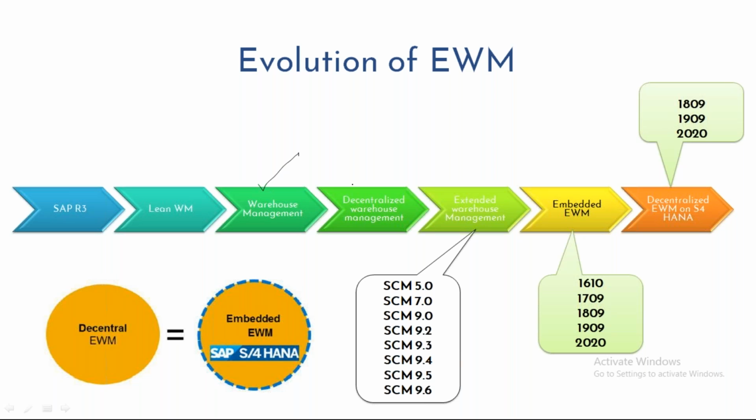But whereas if I want to keep my planning system and execution system separately, then I can use this option of decentralized warehouse management. This is one deployment option which is introduced by SAP. So functionality wise, whatever you have here, this same functionality is available here also. In normal warehouse management and decentralized warehouse management, functionalities are same. Only thing is you are using two different instances, and we need to set up the communication between these two instances. So that is warehouse management. So this is a traditional warehouse management solution which is available.